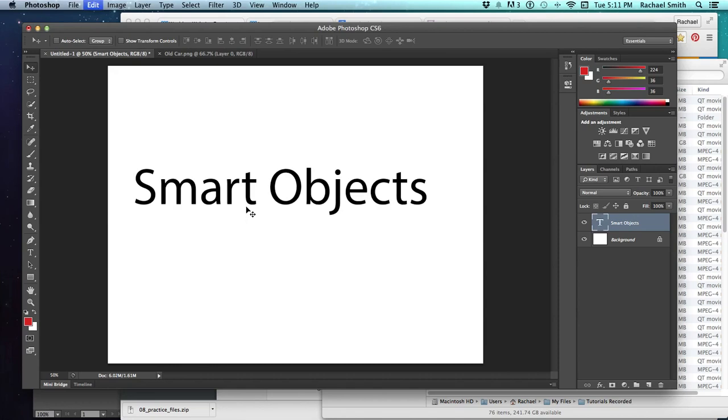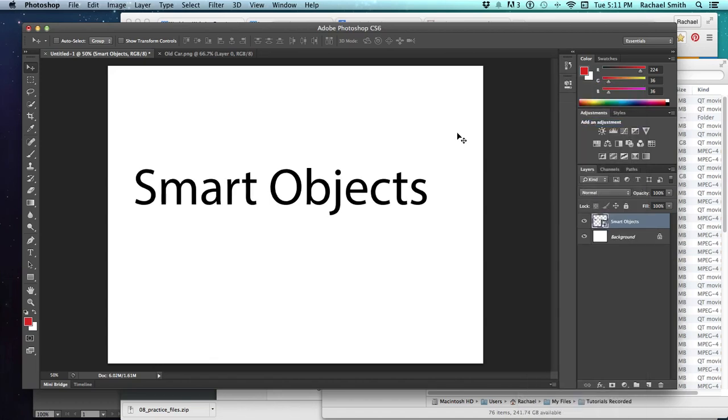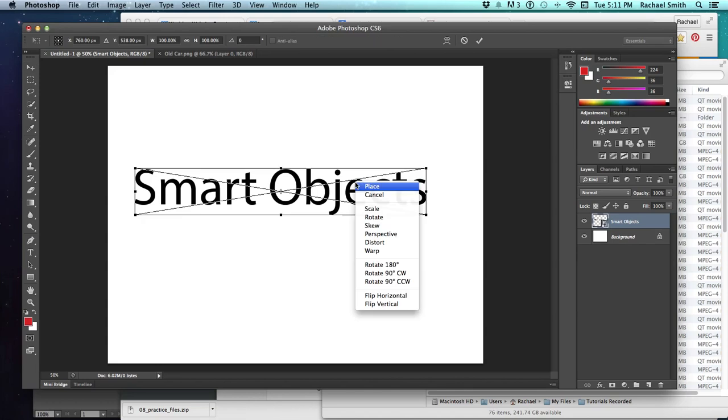So I'm going to hit enter and undo and show you how you can do better transforms with a smart object than you can with just a regular type. If you turn your type layer into a smart object by right clicking and choosing convert to smart object, then you have all of the options that you are used to having available to you.